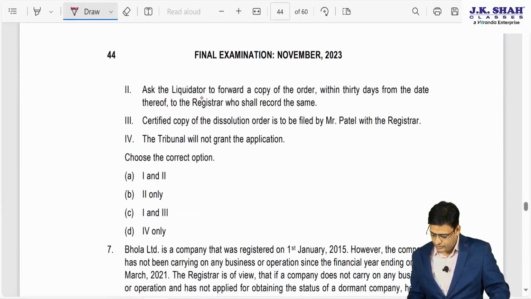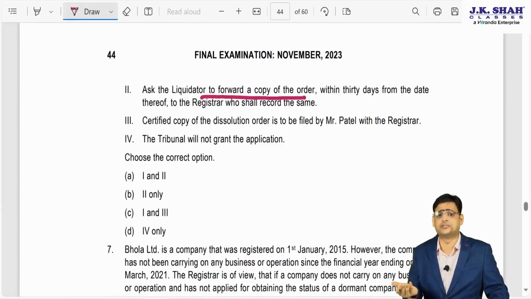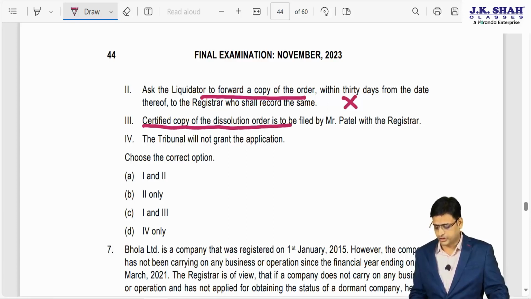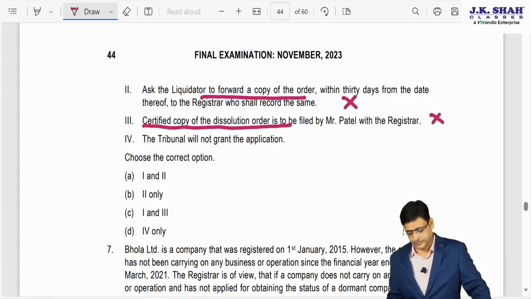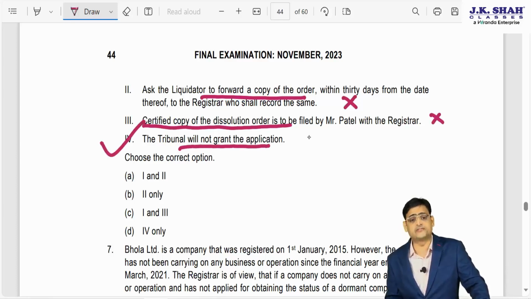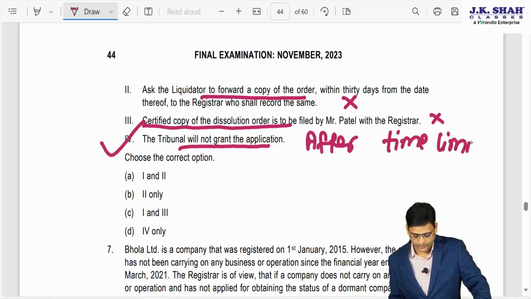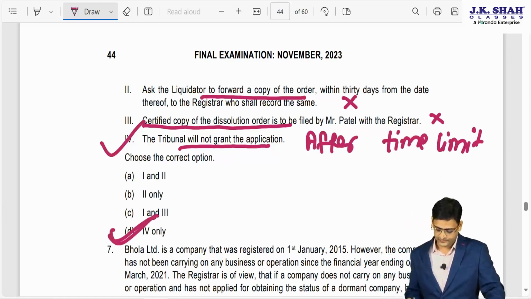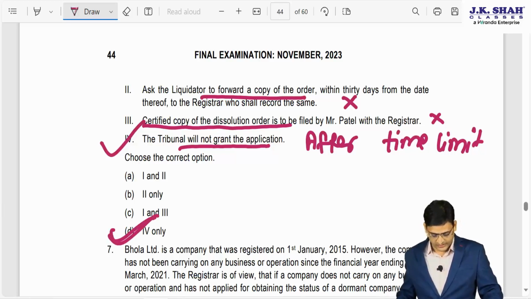Ask the liquidator to forward the copy. It is not possible, only this will be done after the dissolution has been declared void. But since it cannot be declared void, this is also not possible. Certified copy of dissolution order is to be filed by Mr. Patel. Not possible. The tribunal will not grant the application. Why? Because it is filed after the time limit of 2 years. So the right answer is option 4, that is T. I hope it is clear.